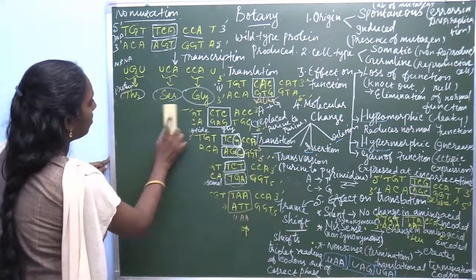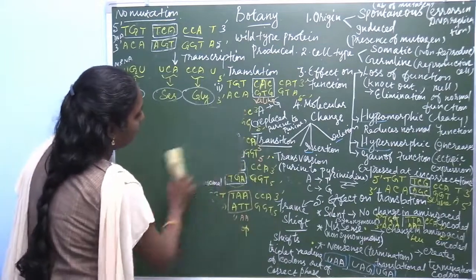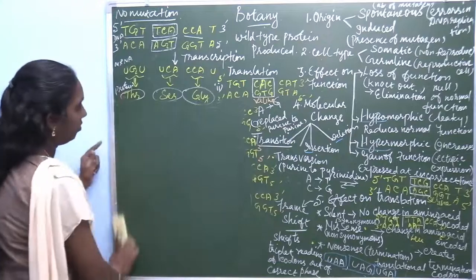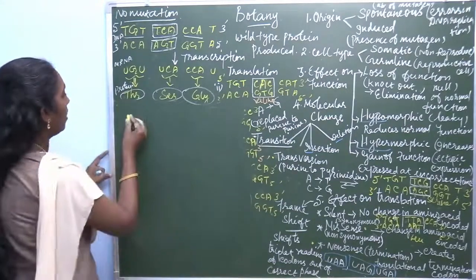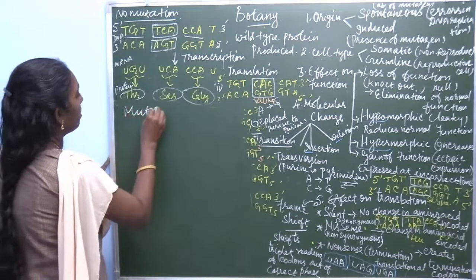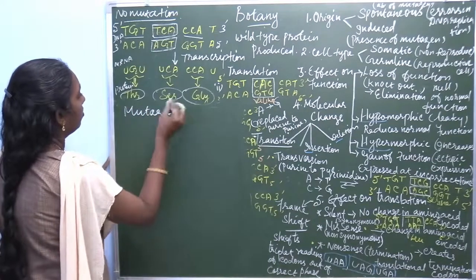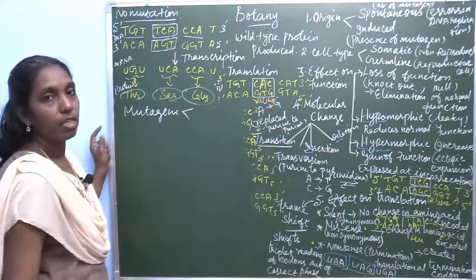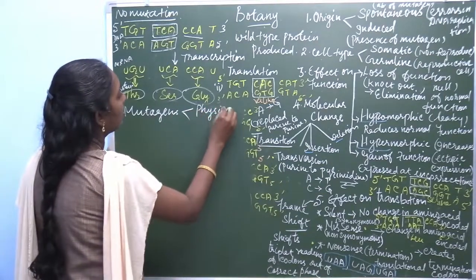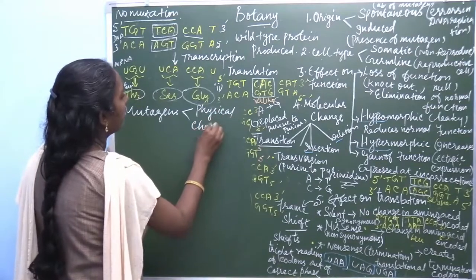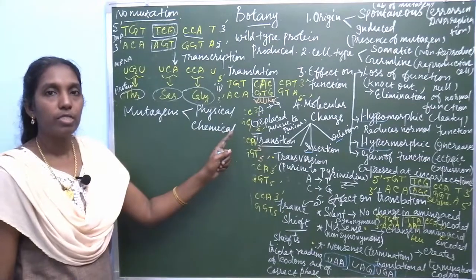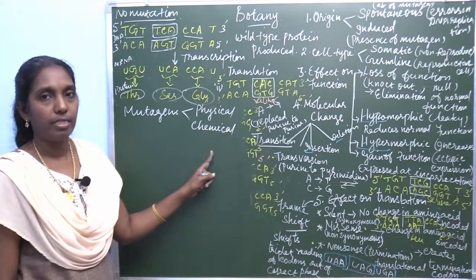Mutagenic agents. Second question: mutagens. The mutagenic agents, or mutagens, are physical mutagens and chemical mutagens. So, physical mutagenic agents or chemical mutagenic agents.